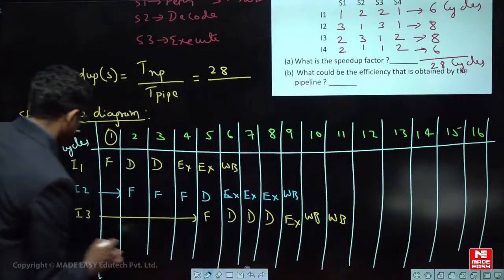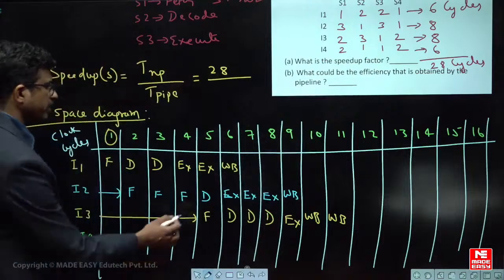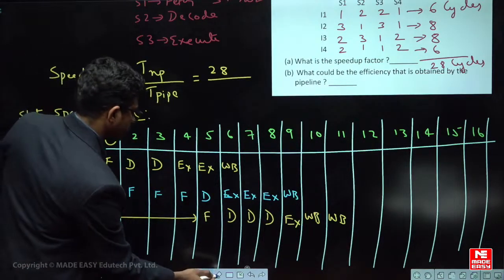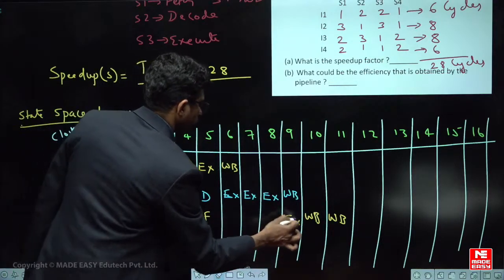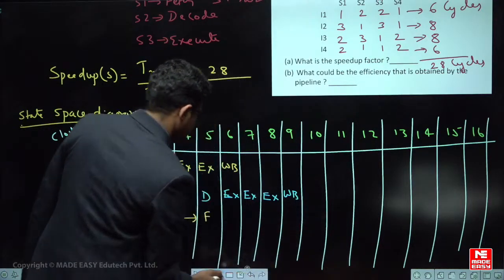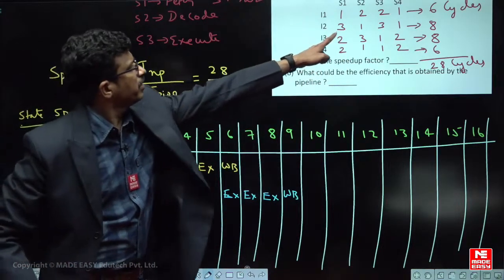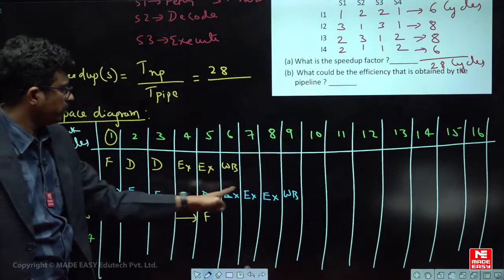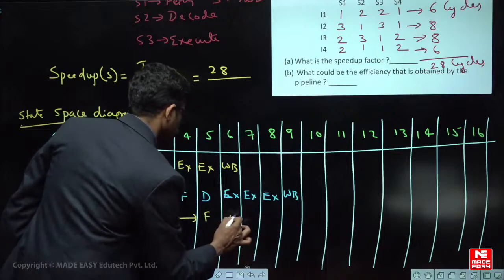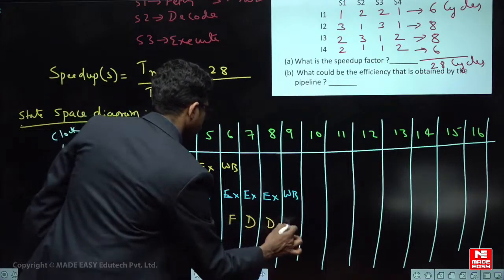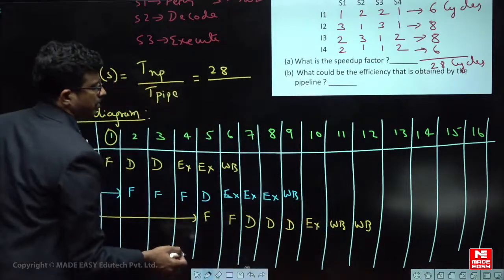Last instruction, देखो, instruction 4 कहाँ चल रहा है? Sorry, I think I made a mistake, one minute. A silly mistake. So here fetch is 2 states, right? So the previous ones were 3, 1, 3, 1, 3, 1, that is fine. Here 2, 3, 1, 2, 2, 2, 3, 2, 3, 1, 2, accepted, right? Fine.